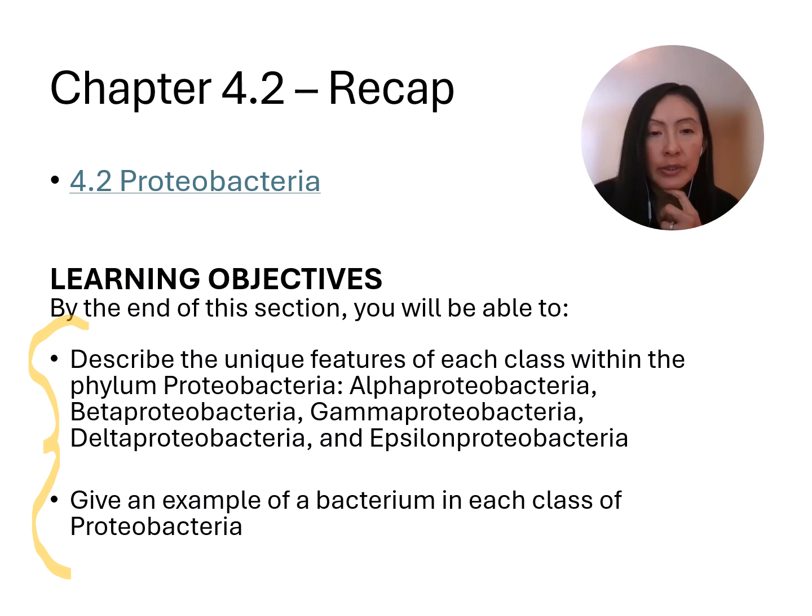We have Deltaproteobacteria. These included the sulfate-reducing bacteria. Some of them were bacterial predators. Others could live in the soil and form fruiting bodies, like the Myxobacteria. And then our smallest class are Epsilonproteobacteria. These are microaerophiles. They require low oxygen levels to grow, and some of them were pathogens in the GI tract, like the one we just talked about, Helicobacter pylori.